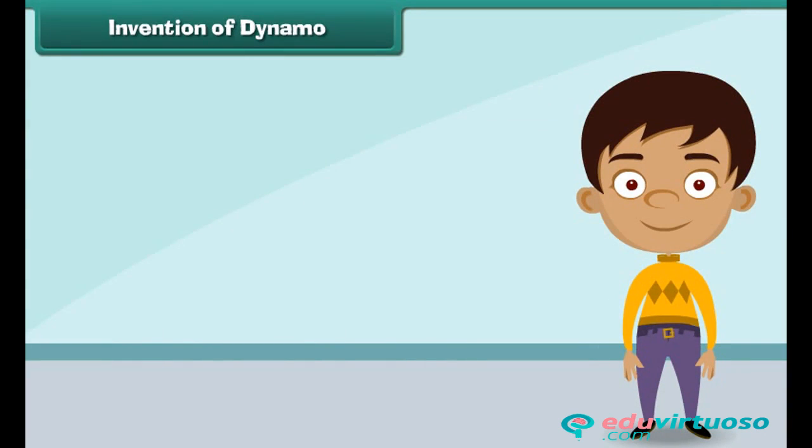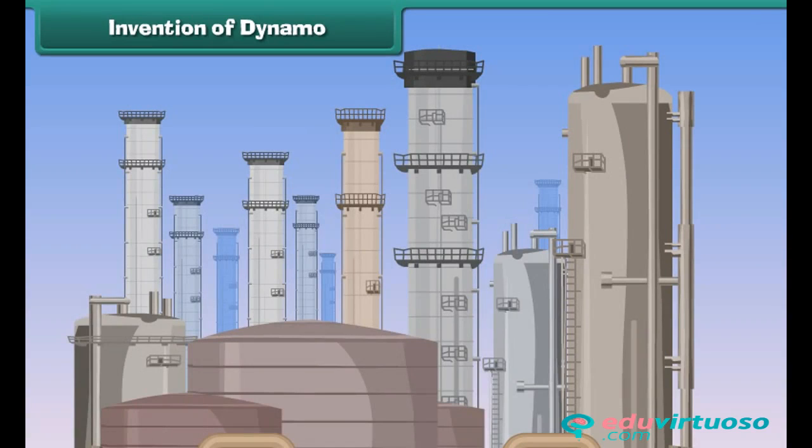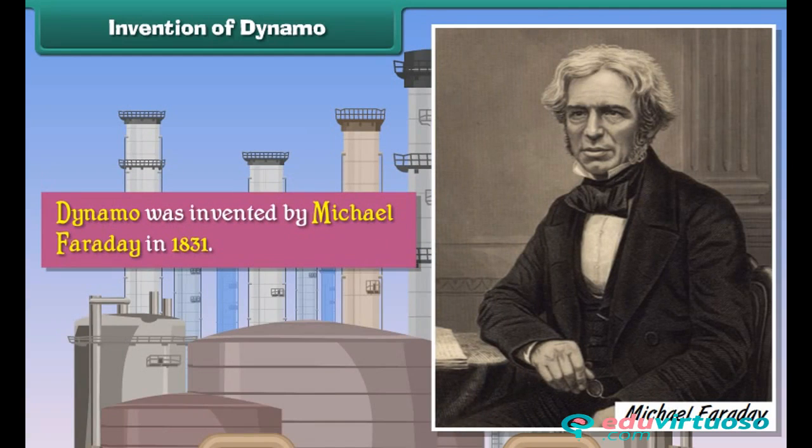Invention of Dynamo. Dynamo is an electric generator that produces direct current. It is used to run big machines in industries. Dynamo was invented by Michael Faraday in 1831.